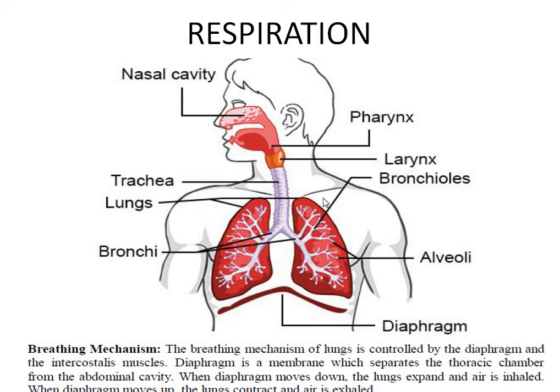Ribs are there to protect the lungs, and in between the ribs there are muscles called intercostal muscles. Intercostal muscles and the diaphragm, these two structures control the movement of the lungs.